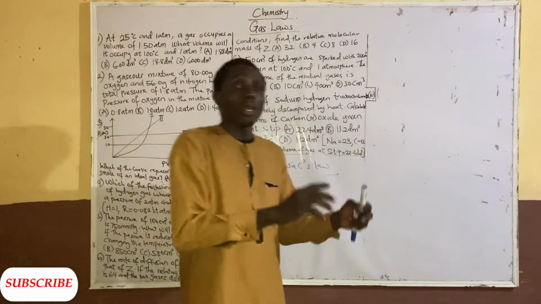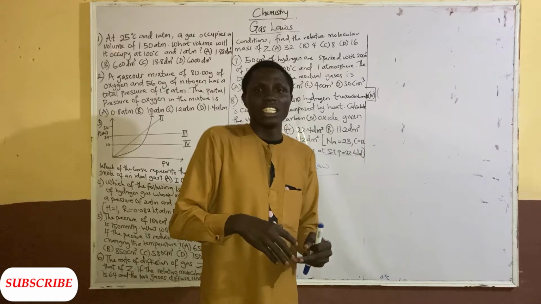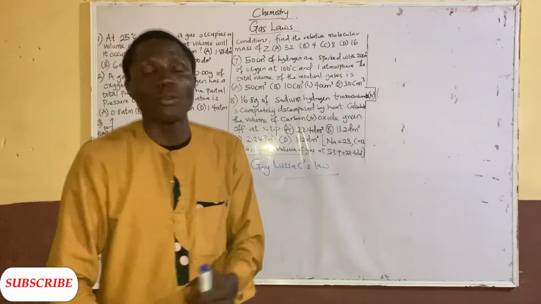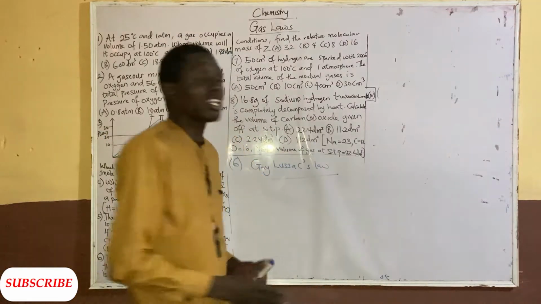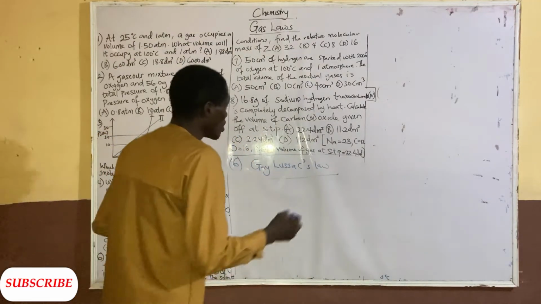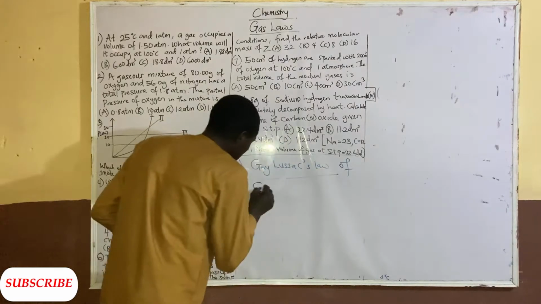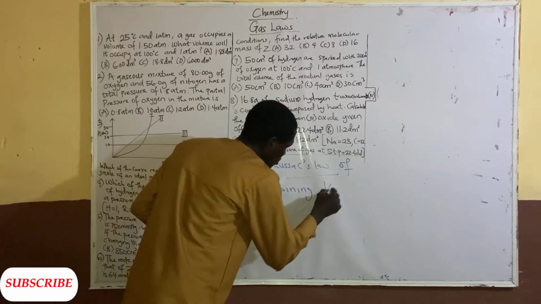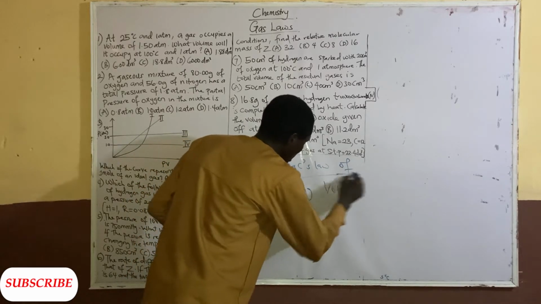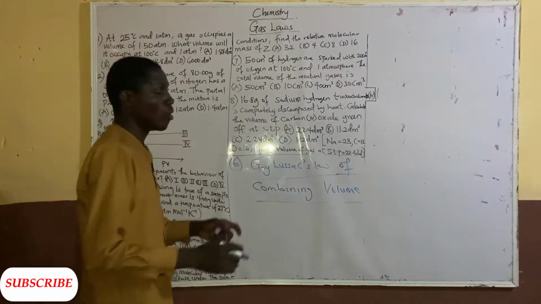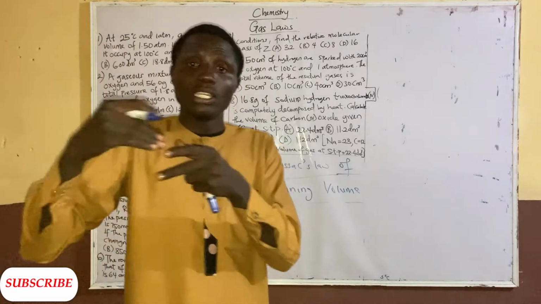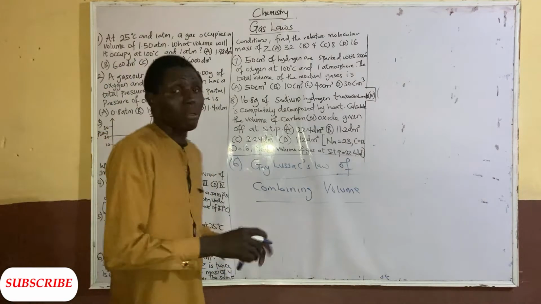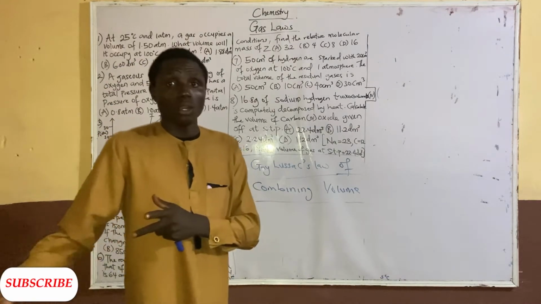He's saying that when gases react together, they do so in terms of volume, which is in simple ratio. That's just about Gay-Lussac's law of combining volumes. So when gases react, they do so in volumes which are equivalent to simple ratios. So that's that about the law. We know how to apply it in our subsequent problems.